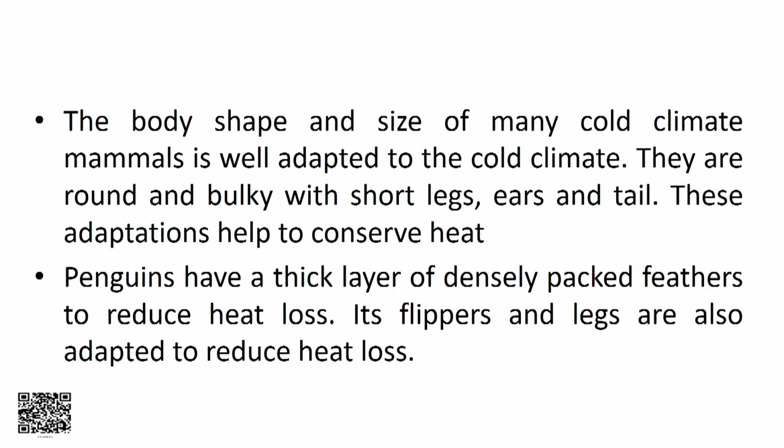Penguins have a thick layer of densely packed feathers to reduce heat loss. Their flippers and legs are also adapted to reduce heat loss. So, we have talked about cold condition tundra animals. Now we move to the birds or aerial adaptation in animals.